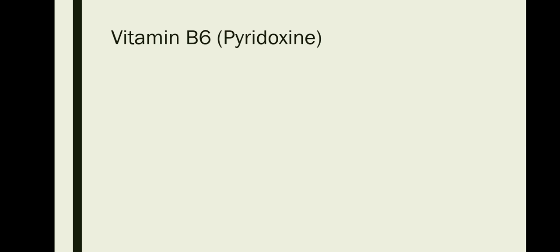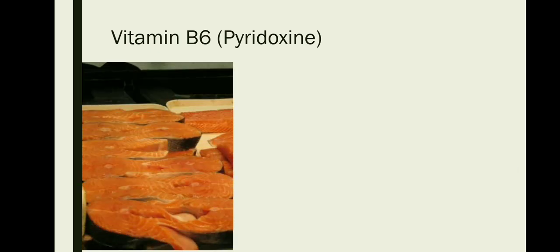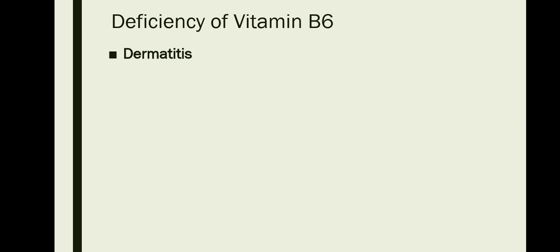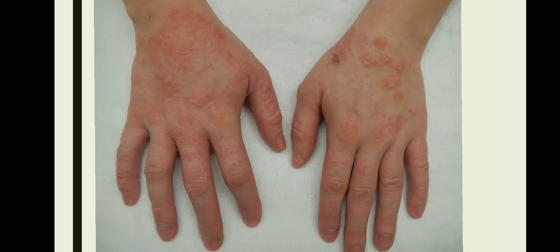The next vitamin is vitamin B6. Vitamin B6 is also known as pyridoxine. The sources of vitamin B6 are fish, eggs, and pulses, and deficiency of vitamin B6 will lead to a condition which is known as dermatitis. So, the symptoms of dermatitis are scaly skin, and it will also lead to nervous disorder.